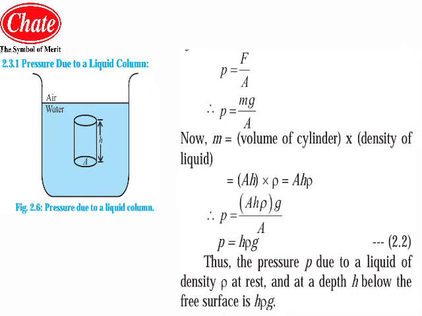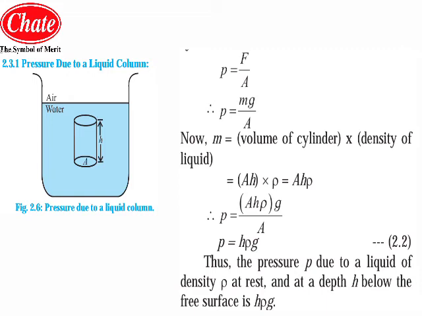Mass is nothing but the total matter content, but in this case it is the product of the volume of the cylinder and the density of the liquid. The volume of the cylinder is area into height, that is A into H, into rho, where rho is the density of the liquid we have already considered. So the value of mass we have calculated is A into H into rho.